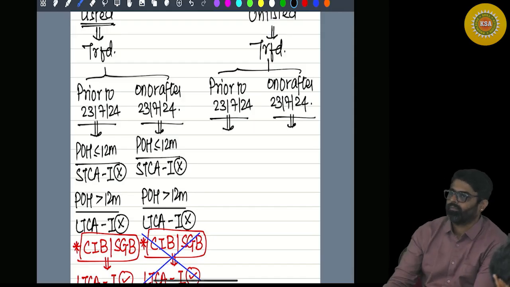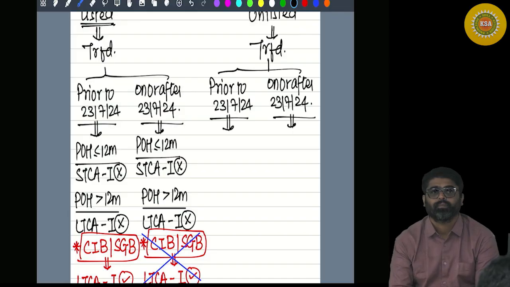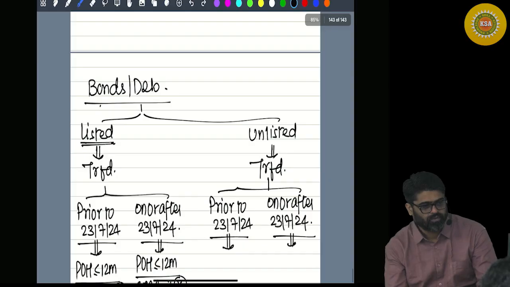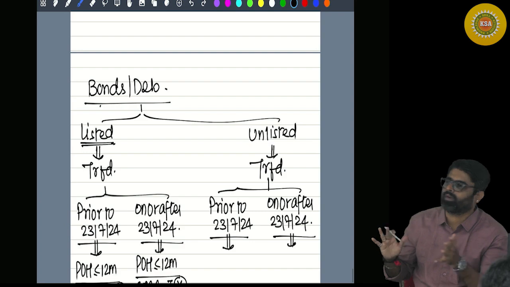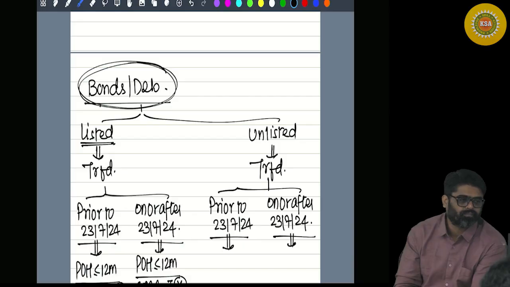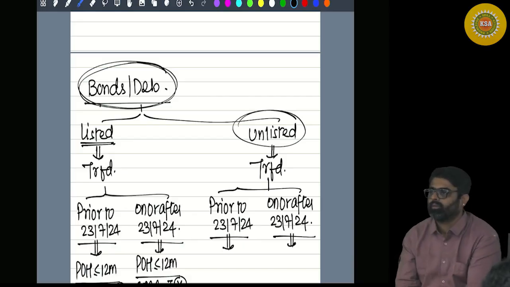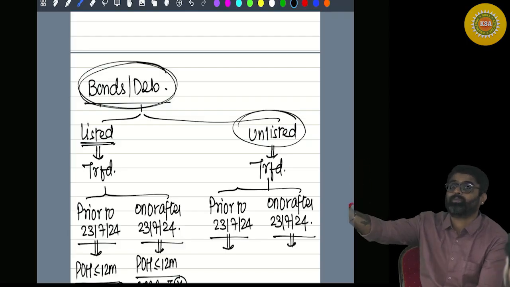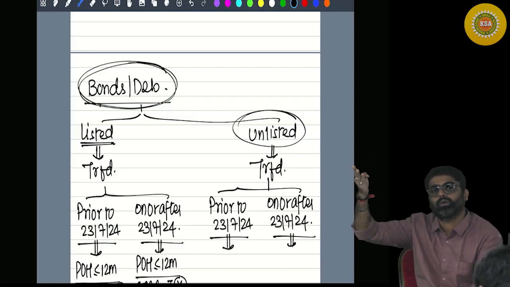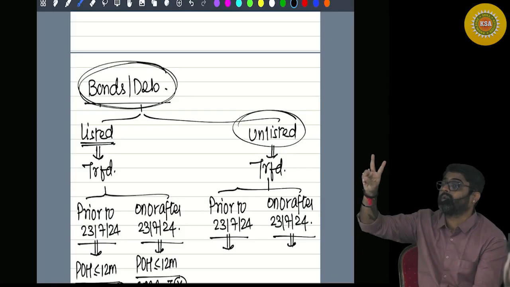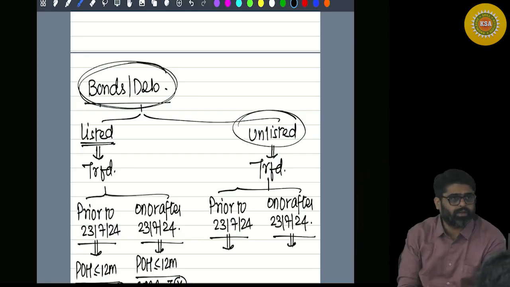ask yourself: is it a listed security? Is it a unit of equity oriented mutual fund?